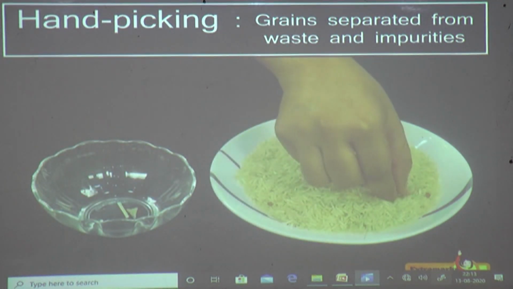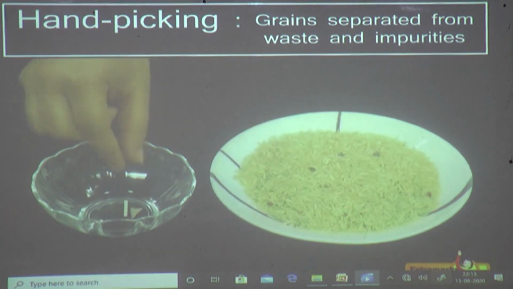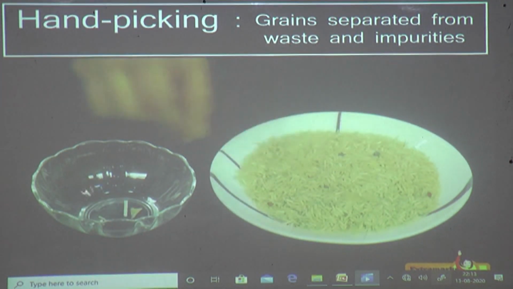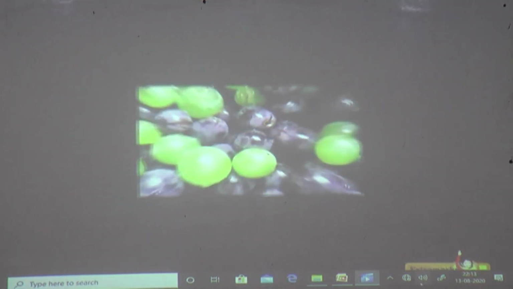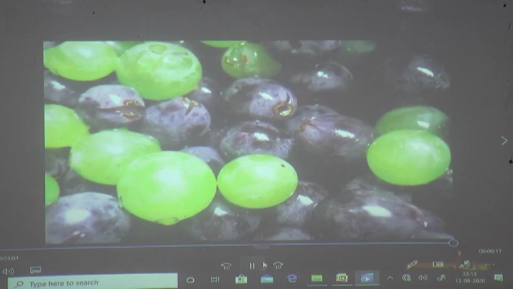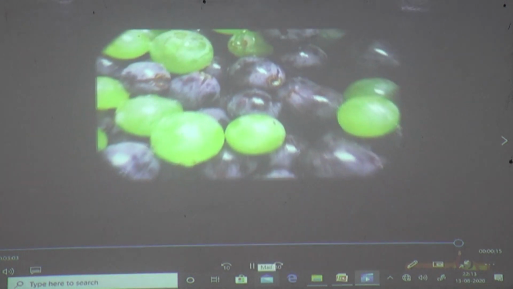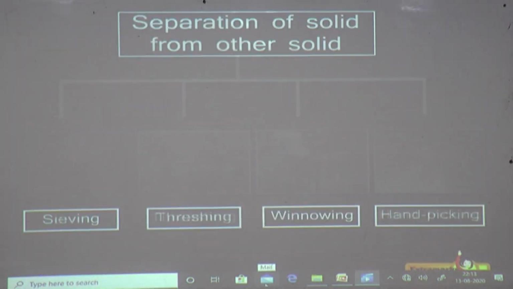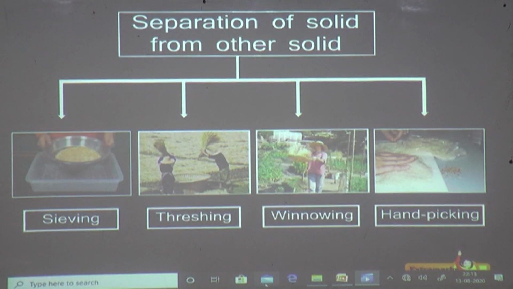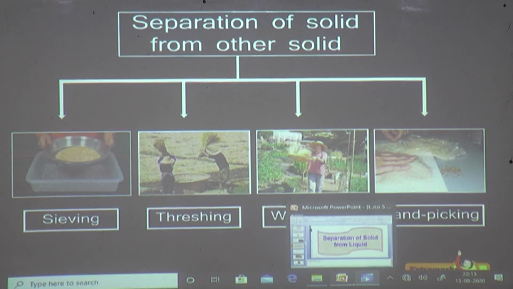These undesirable substances are different from the rice in color and size. These substances could also be useful. For example, if you have a mixture of green and black grapes, then with the help of the hand-picking method, you can separate them. The choice of method used for separating components of a mixture of solids depends on the difference in the properties of their components.